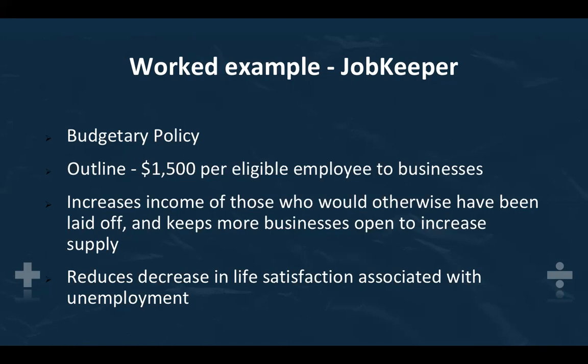The next step is to outline what is involved in the policy. In the case of the JobKeeper package, this involves fortnightly payments of $1,500 per eligible employee to businesses which have faced a reduction of turnover, which is 30% of turnover for businesses with an aggregate turnover of 1 billion or less, 50% of turnover for those above 1 billion, and 15% for ACNC registered charities, who then have to pay at least this amount to their employees.